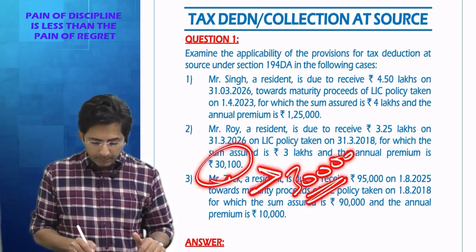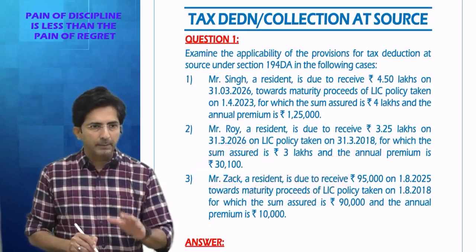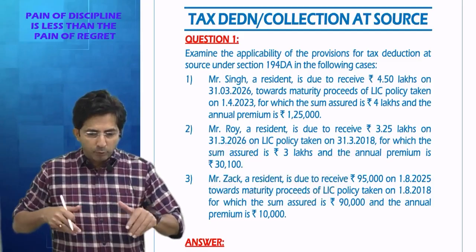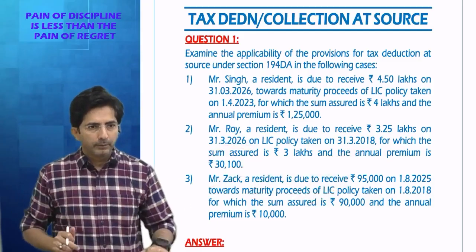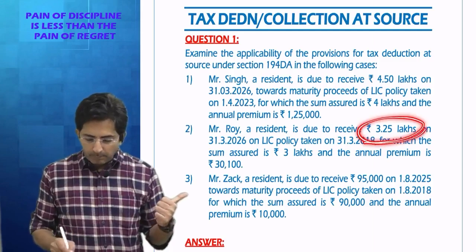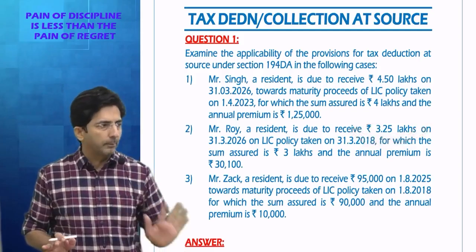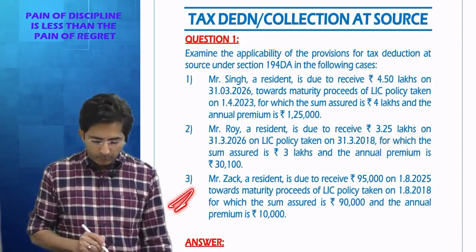So again, here the premium is big. So it's a big premium policy. TDS will apply, provided the insurance company is going to give you 1 lakh or more. See, there is a threshold of 1 lakh or more over here. So here the insurance company is about to give you 3.25 lakhs. It's greater than equal to 1 lakh. So TDS will apply.